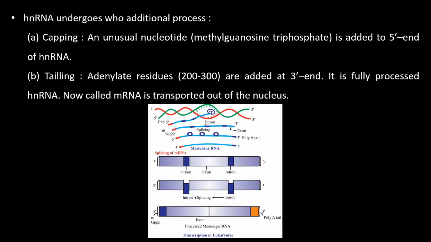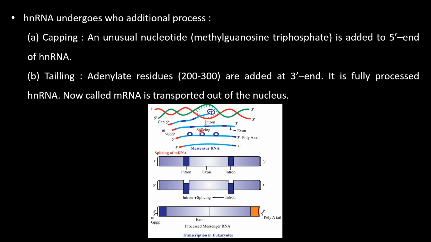So in the eukaryotes, you will find the presence of 3 types of enzymes, RNA polymerase 1, 2, and 3, and also 2 more processes, capping and tailing, occur to make the non-functional RNA into the functional RNA. In this diagram, you will get an idea how the process will go.